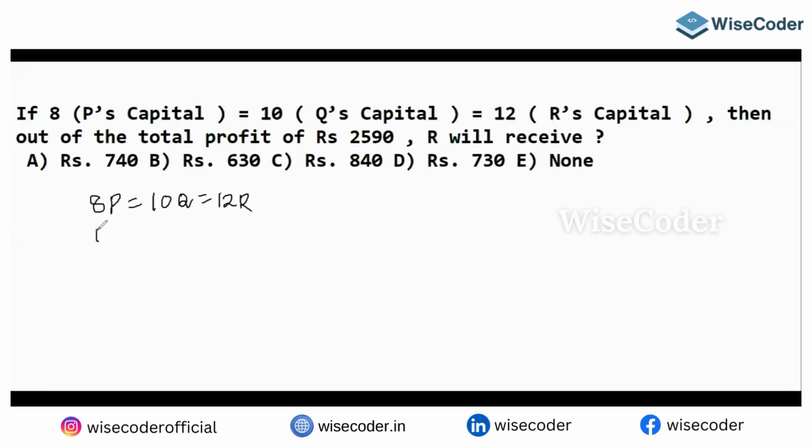From this you can say 4P equals 5Q equals 6R. Yes or no?